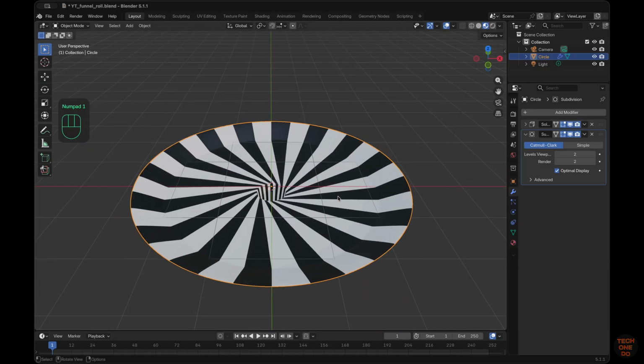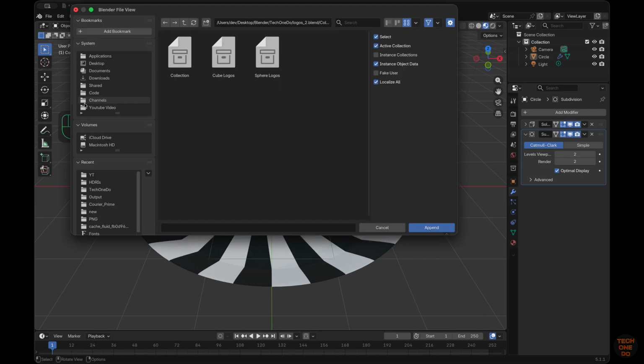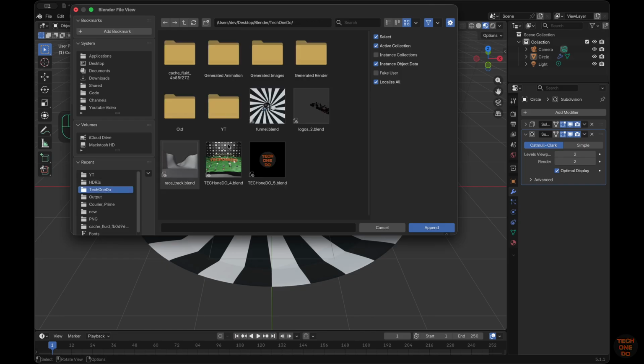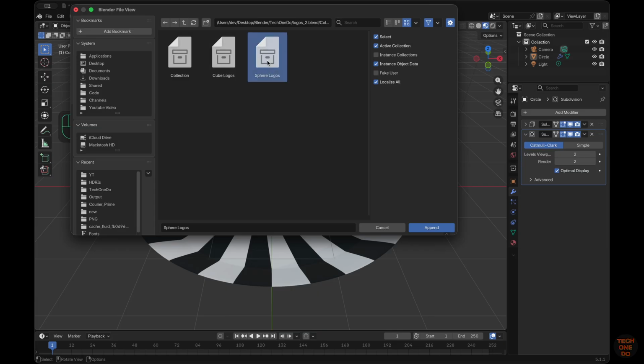Now, let's append the logo spheres that we had created previously. Locate the blend file and double-click on it. Double-click on Collection and select Sphere Logos.